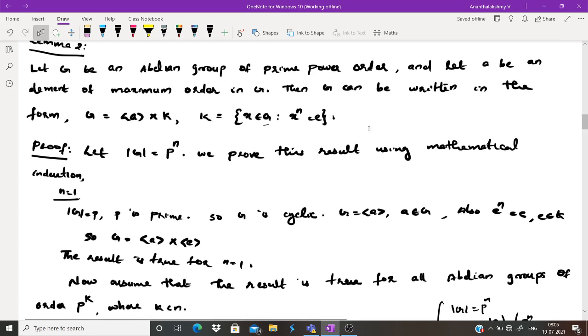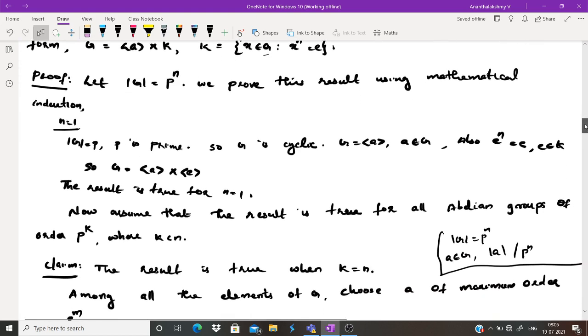You will be familiar with this group, which we discussed in lemma 1. So our aim is to write G as the internal direct product of the cyclic group generated by a and K, where a is an element of maximum order in G. Now we move to the proof.